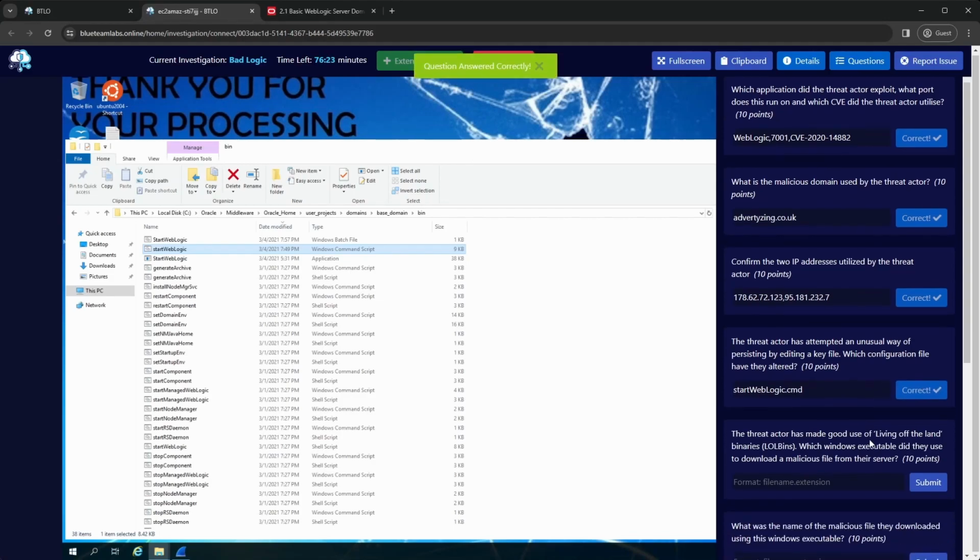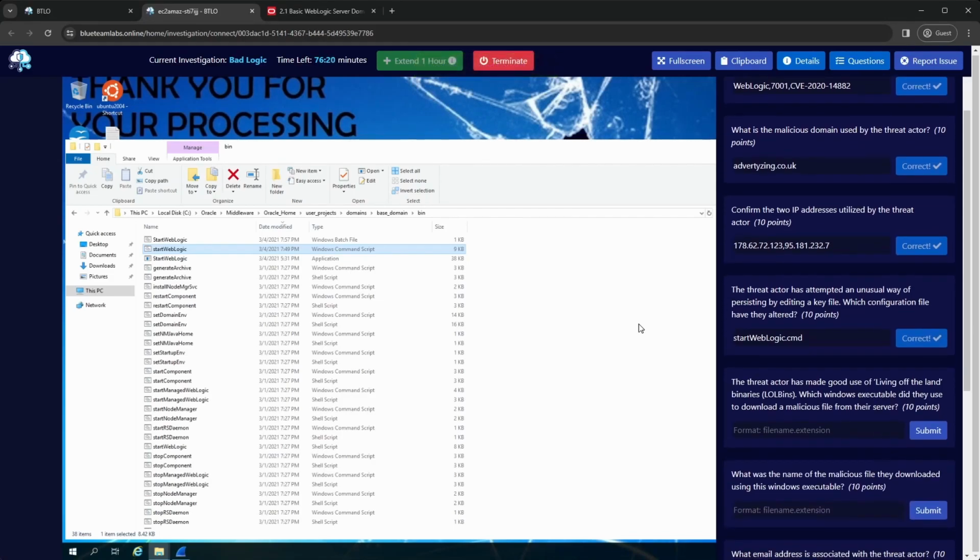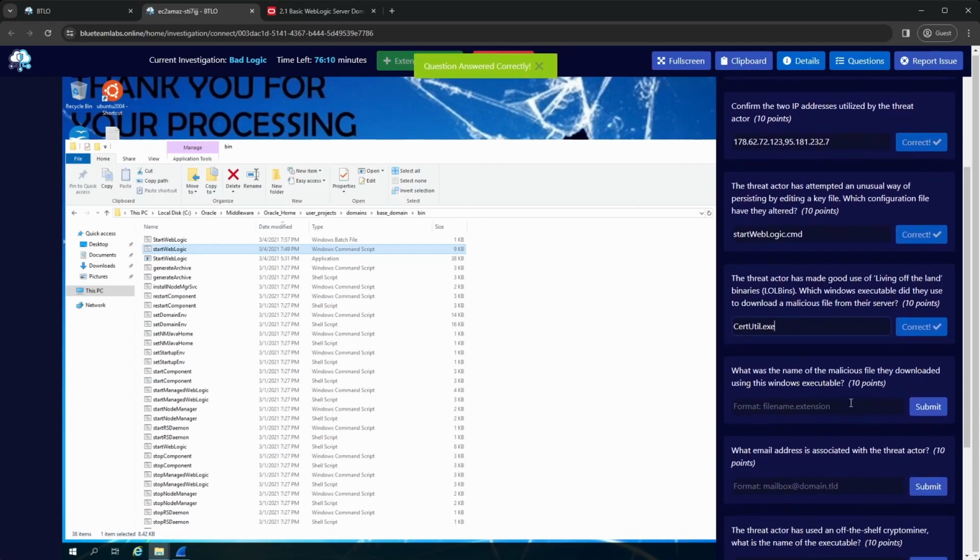Nice, we've done that one. Okay, so these two look to be pretty easy because we know that certutil, we saw that in the PCAP. That's run in the commands, so hopefully that's correct. Yep. What was the malicious file? So we know that's netcat. That's easy.